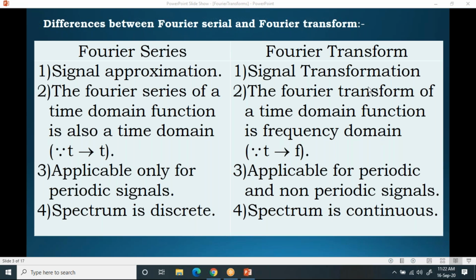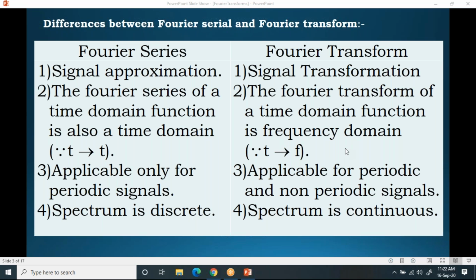Now coming to the Fourier transform. Fourier transform is basically meant for signal transformation. Transformation is nothing but converting one form of signal to another form. In Fourier transform, we are converting the time domain signal to the frequency domain, and you can apply this Fourier transform to both periodic and aperiodic signals. And the spectrum which you are going to get is continuous in nature. Please try to understand about this. This is the basic information about the Fourier transform.